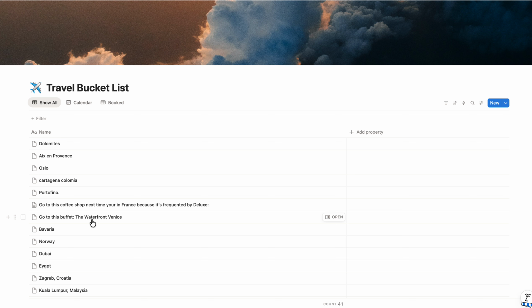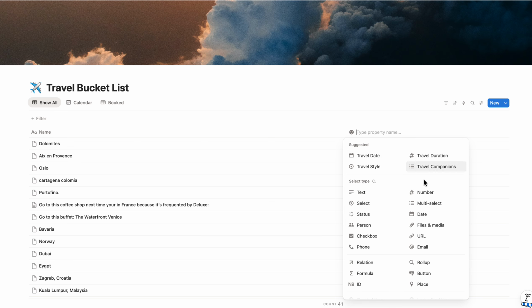So I highly suggest, even if you don't have time to make something look good, start a brain dump for stuff that you're thinking about because then you can actually reference it later. If I hadn't done that, I wouldn't be able to see any of these places. But that being said, let's clean it up a little bit in Notion fashion.